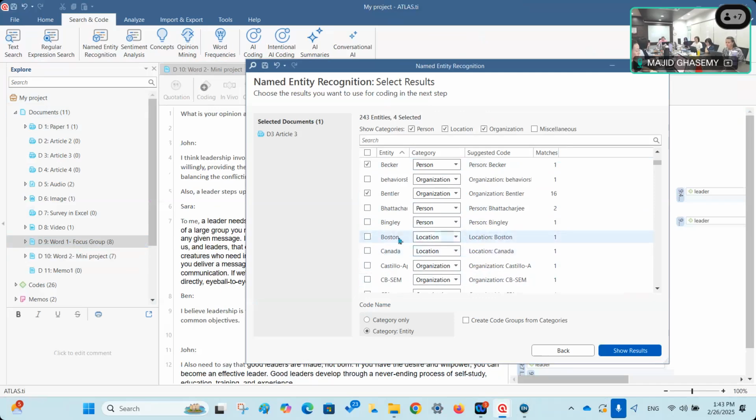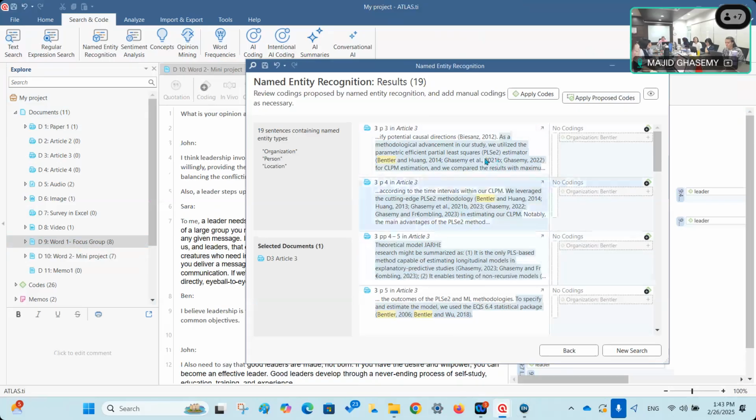Boston is the name of a location, so I just select this. Canada is the name of a location, so I just select that, all right. So there are a lot of other things. I just make it simple. I just select a few of these, all right, and then I can click on show results, and now here you can see the results. And if you want, you can apply all of these proposed codes to these particular results. So if I click on apply proposed code, organization Bensler, of course it's not an organization, Bensler is the name of a famous statistician, but anyways, let's assume that it is the name of an organization.